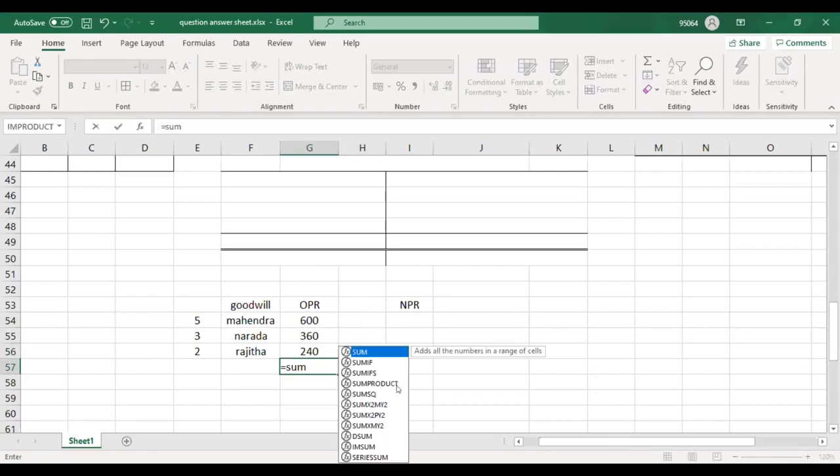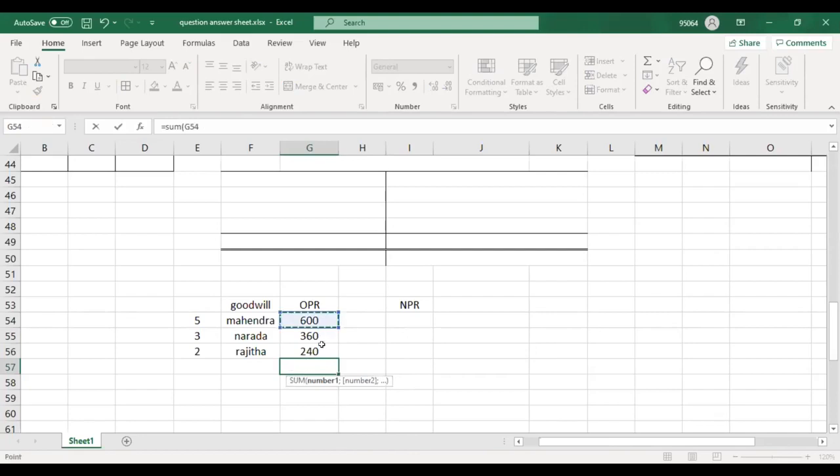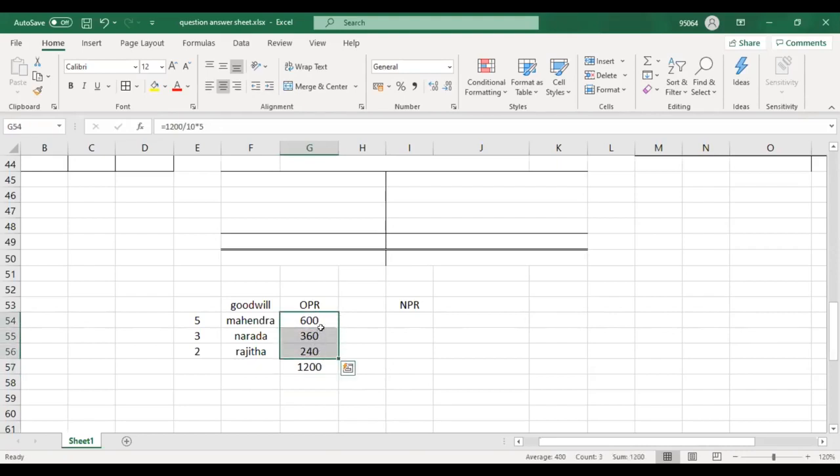Now, if you take the total of this, it will be 1200. See, the total of goodwill is appropriated for the three partners based on the old profit sharing ratio. Now, what is the new profit sharing ratio? Where will you find the new profit sharing ratio? If you go to additional information number 2, they are saying Mahendra and Narada agreed to continue the partnership under the following terms. So that is the new partnership agreement now.